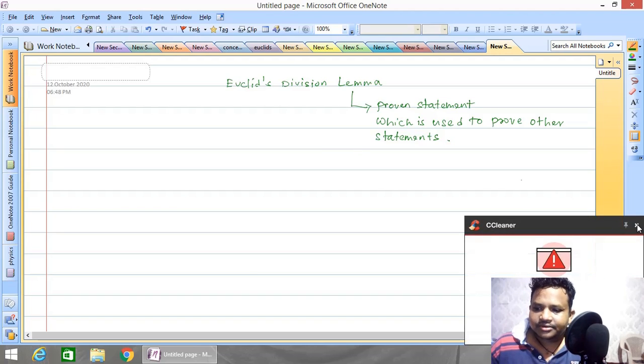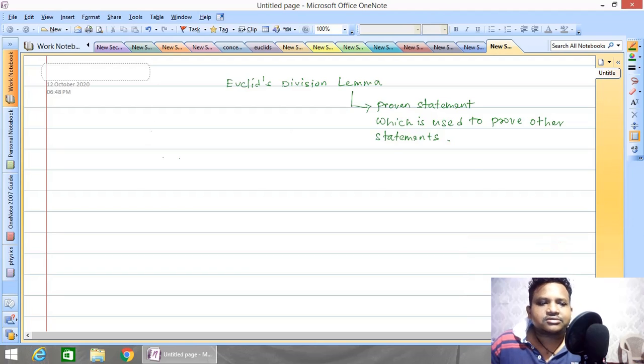Now before going to this lemma, let us first discuss the simple division process. That is, if you divide 13 by 2, then 2 sixes are 12, so the remainder is equal to 1. So that means this is the quotient and this is the remainder. All of you know this, very simple and very fundamental. And this one is your dividend, and this one is your divisor.